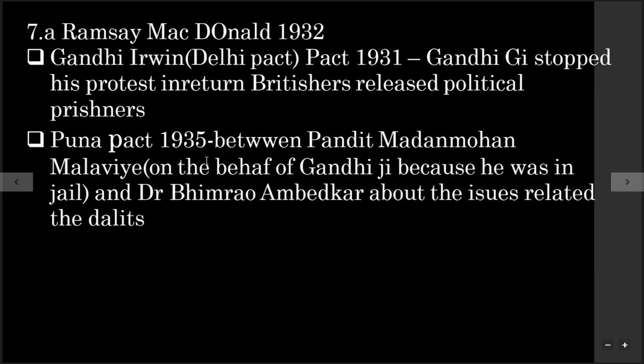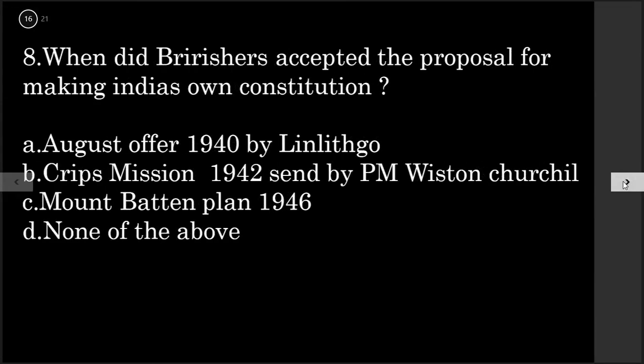Now we will see Pune Pact 1935. This pact was signed between Pandit Madan Mohan Malviya on behalf of Mahatma Gandhi, because he was in jail at that time, and Dr. Bhim Rao Ambedkar about the issue related to the Dalits. So the signatures of these two people were present on the Pune Pact, Pandit Madan Mohan Malviya and Dr. Bhim Rao Ambedkar, and Pandit Madan Mohan Malviya was representing Mahatma Gandhi.